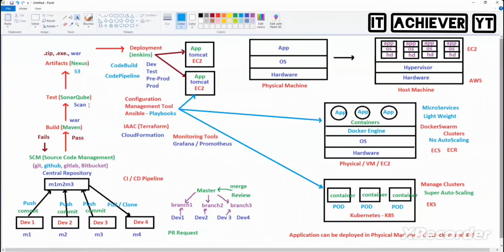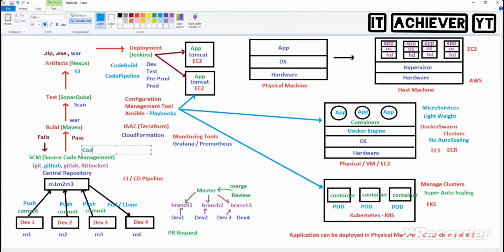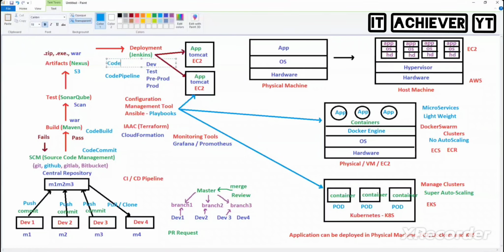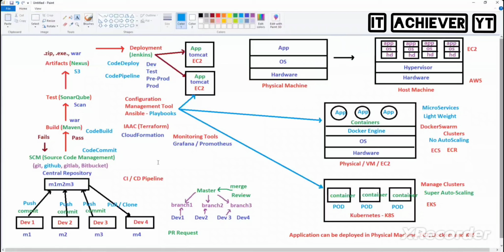No need for Nexus; we have S3. No need for GitHub; we have CodeCommit. Sorry, it's not CodeDeploy. CodeBuild is for building, and deployment is for CodeDeploy. So for each and every tool, there are alternate services in AWS. I'll be teaching that also.